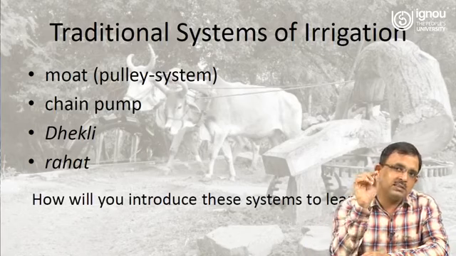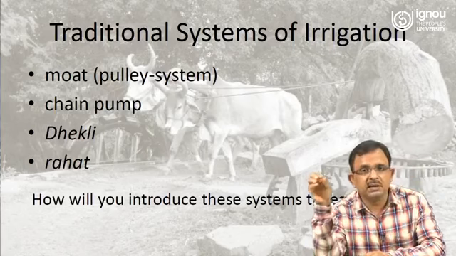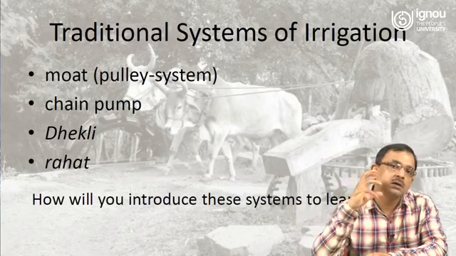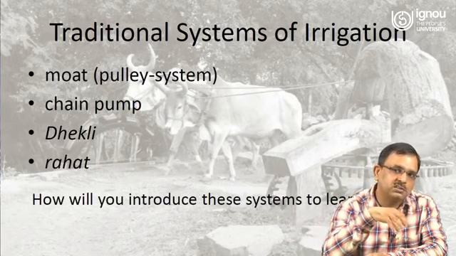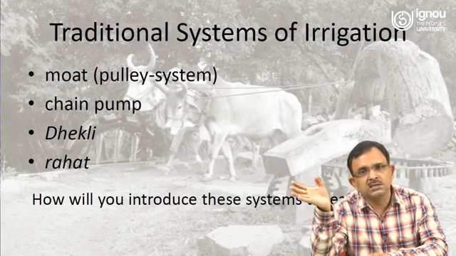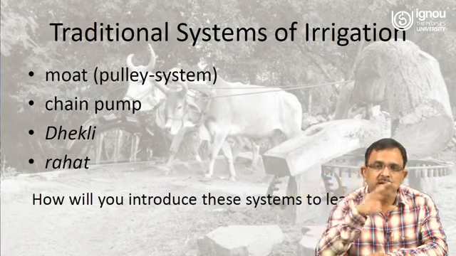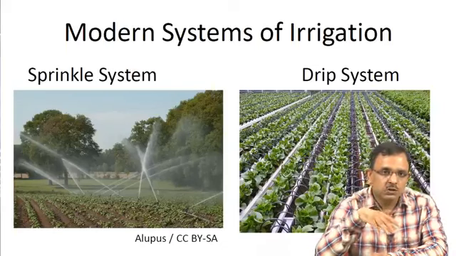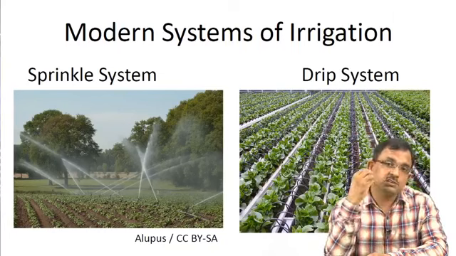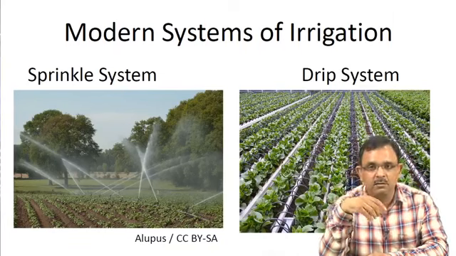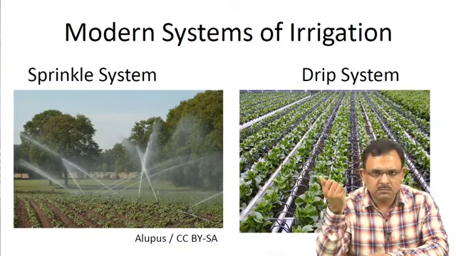Or you can organize a debate between the traditional system of irrigation and the modern system of irrigation. Let half the class think about the traditional system, let the other half think about the modern system, and let them compare. When we talk about the modern system of irrigation, we basically talk about the sprinkler system and the drip system.